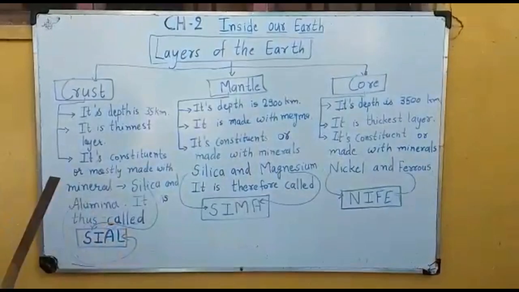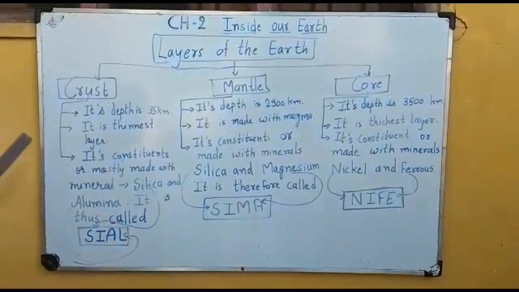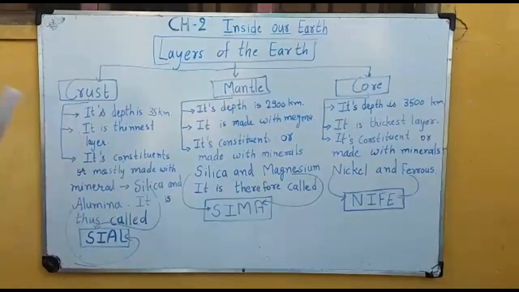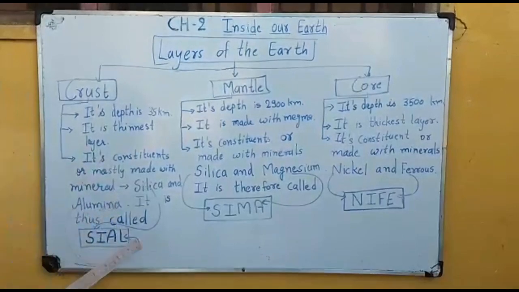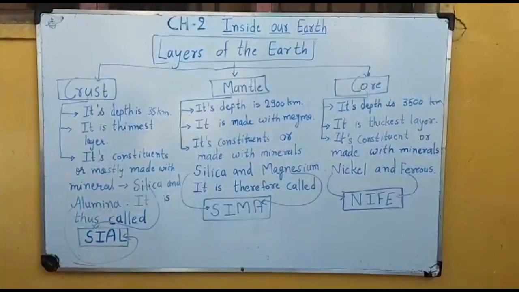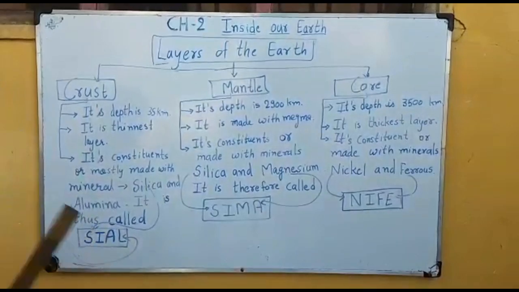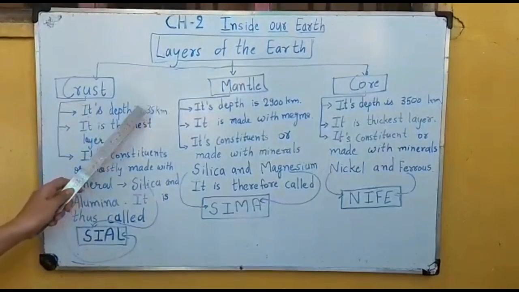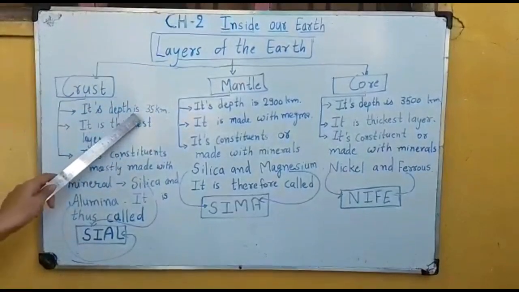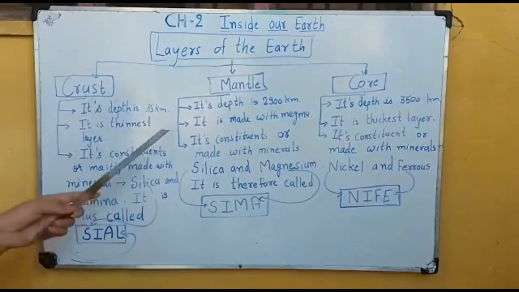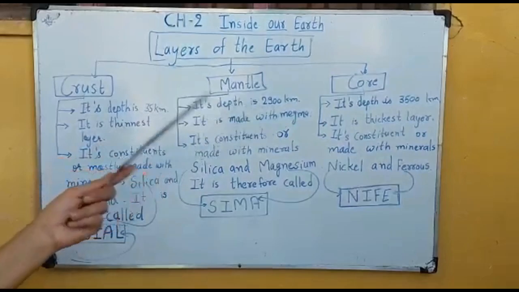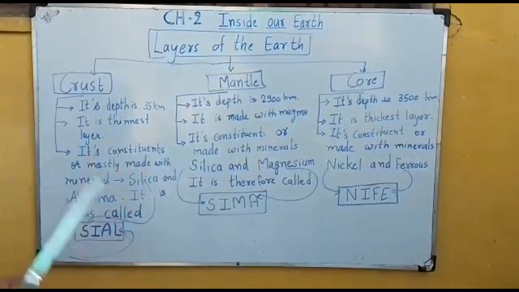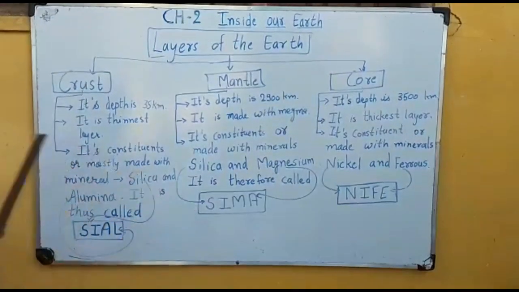One more thing I want to tell you about these layers. We cannot reach them; we cannot even cross the crust. The deepest mine on the earth is in South Africa, and its depth is only 4 kilometers. That means we cannot cross the crust. It is not possible to go to the mantle or core, because there is so much heat, pressure and temperature. That's why nobody can reach there.